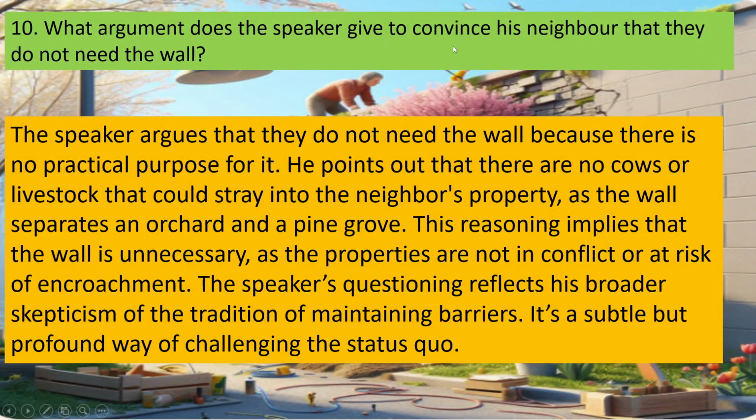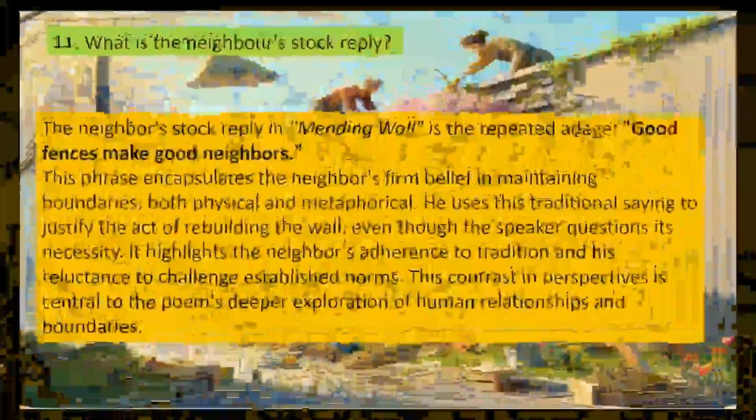Then, what argument does the speaker give to convince his neighbor that they do not need the wall? The speaker argues that they do not need the wall because there is no practical purpose for it. He points out that there are no cows or livestock that could stray into the neighbor's property, as the wall separates an orchard and a pine grove. This reasoning implies that the wall is unnecessary, as the properties are not in conflict or at risk of encroachment. The speaker's questioning reflects his broader skepticism of the tradition of maintaining barriers. It's a subtle but profound way of challenging the status quo.